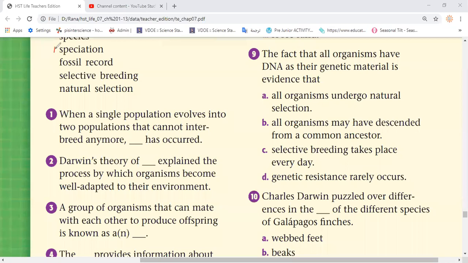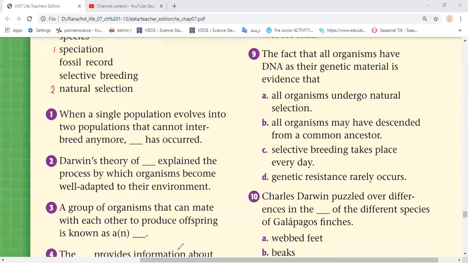That's number one. Okay, then here, Darwin's theory of natural selection explained the process by which organisms become well adapted to their environment. So, Ritaj, natural selection. Natural selection, good, okay.